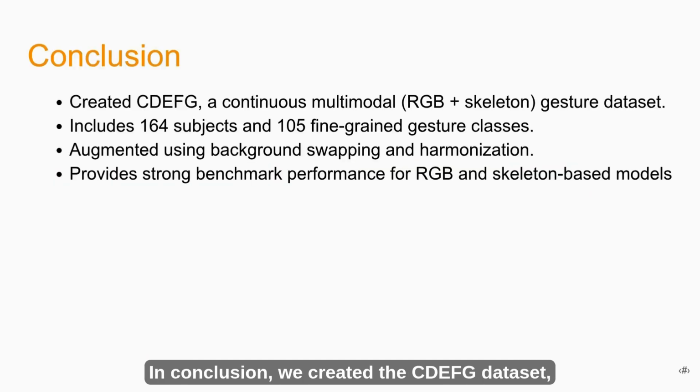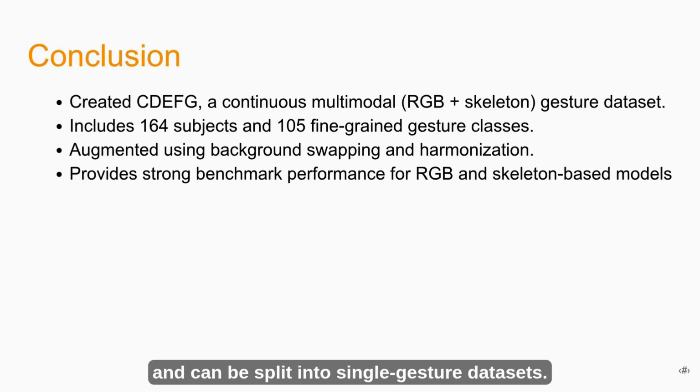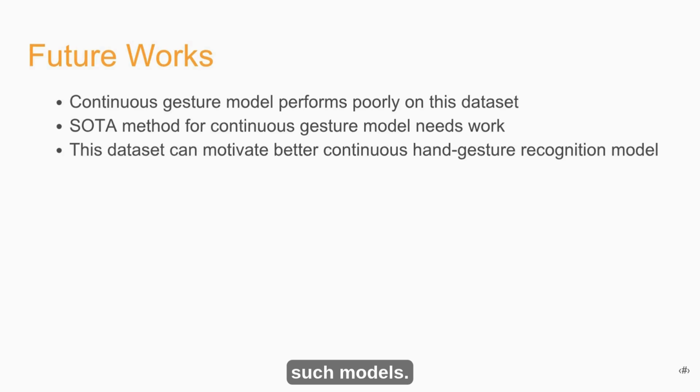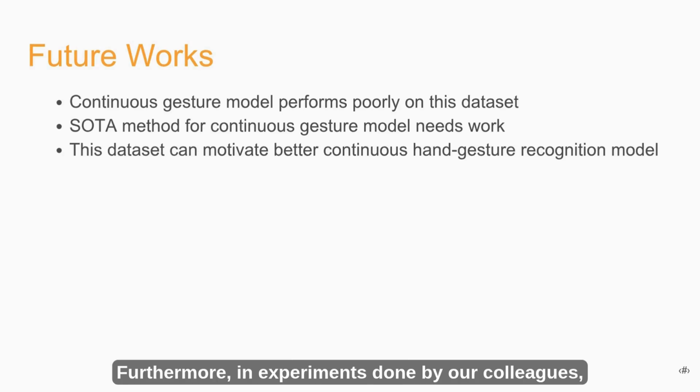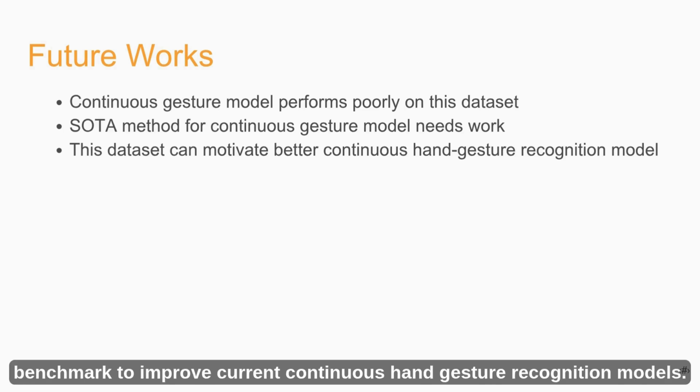In conclusion, we created the CDEFG dataset, a continuous large-scale multimodal dataset with 164 subjects and 105 classes. This dataset is then augmented through background swapping and harmonization, and can be split into a single gesture dataset. We then evaluate this dataset on various RGB and skeleton-based models. The experiment results show our dataset can be used as a benchmark for such models. Furthermore, in experiments done by our colleagues, continuous gesture models perform poorly on this dataset. This shows that there is potential for our dataset to be used as a benchmark to improve current continuous hand gesture recognition models.